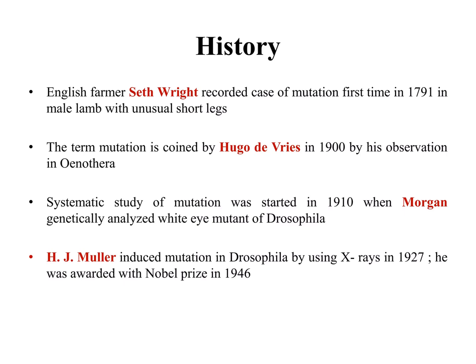The systematic study of mutation started in 1910 when Morgan genetically analyzed the white eye mutant of Drosophila. Then H.J. Muller induced mutation in Drosophila by using X-rays in 1927. He was awarded the Nobel Prize in 1946 for his work.